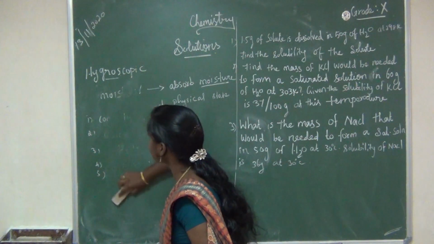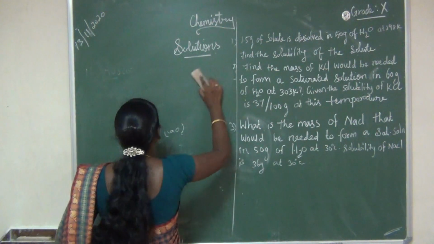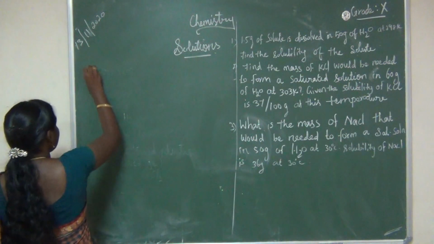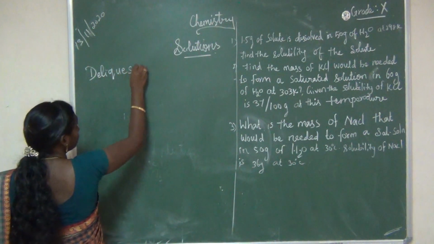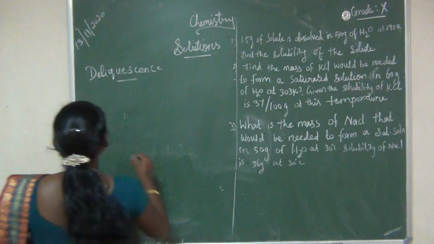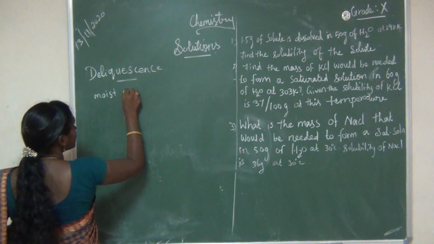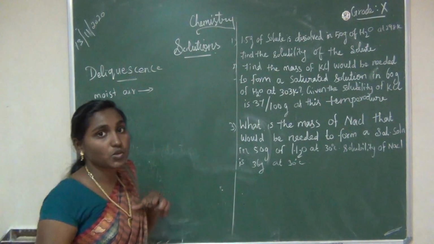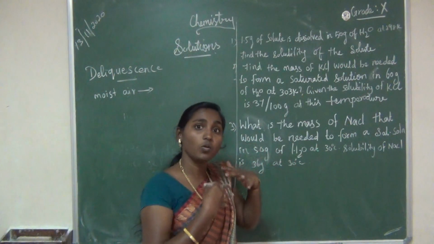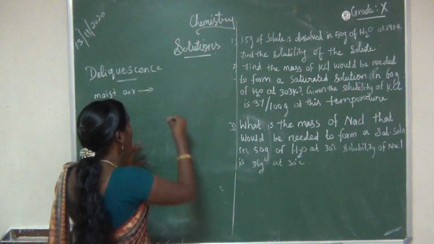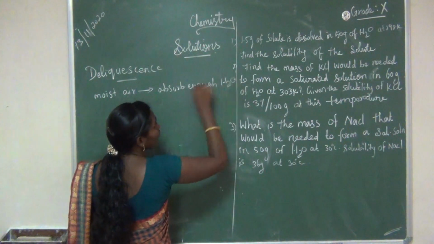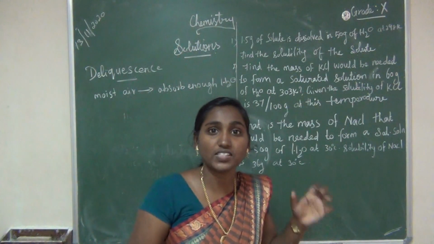Next we are going to discuss deliquescent substances. Deliquescence and hygroscopic have the same meaning, absorbing moisture, but there is a small change. A deliquescent substance, listen, is a substance that absorbs moist air at ordinary temperature and absorbs enough water that it changes its physical state.